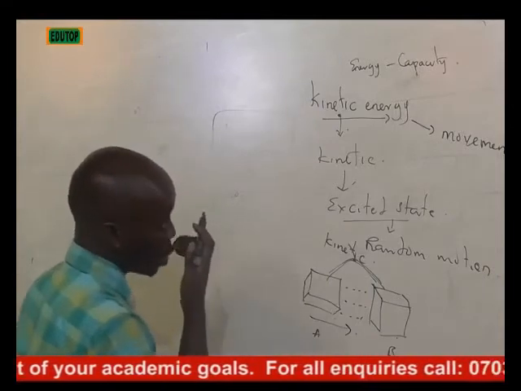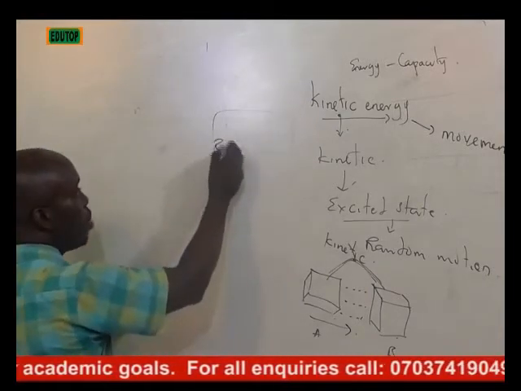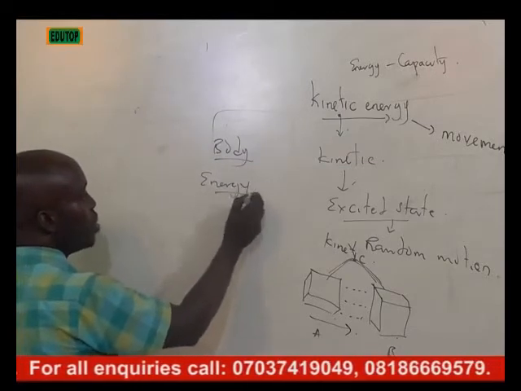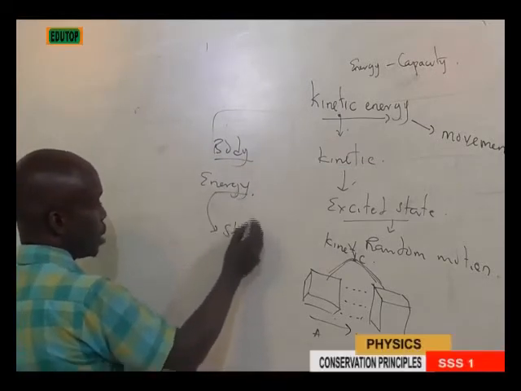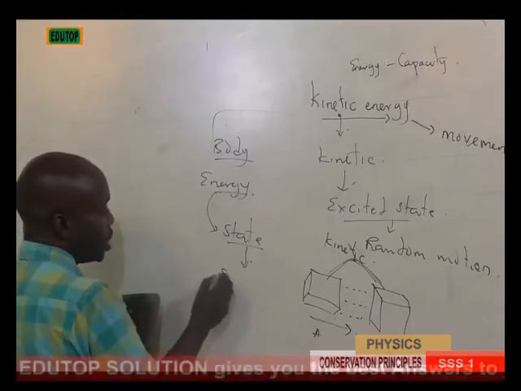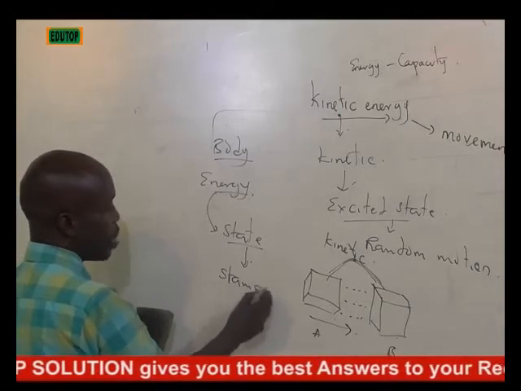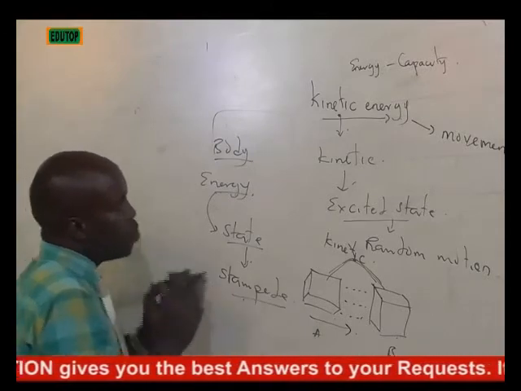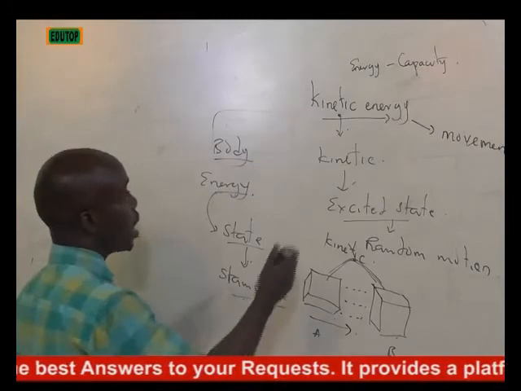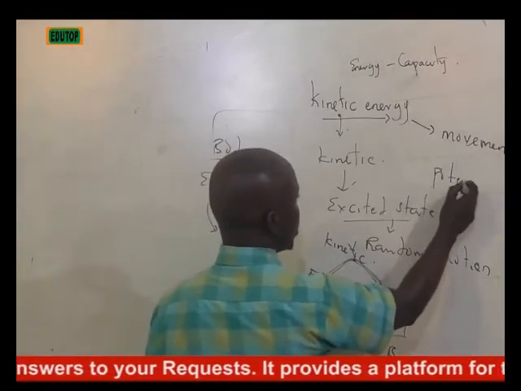But when a body is at rest, at a standstill, it doesn't move, and yet energy is being exhibited by that body, that type of energy is what we call potential.